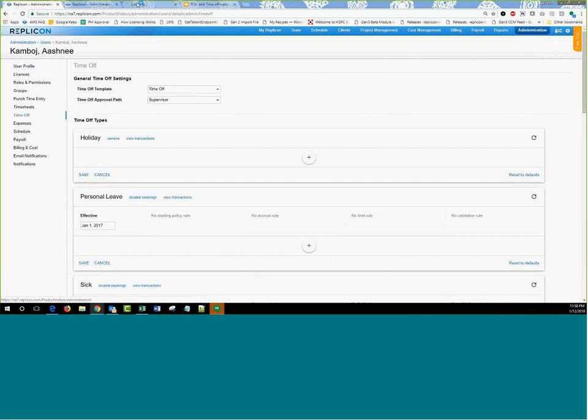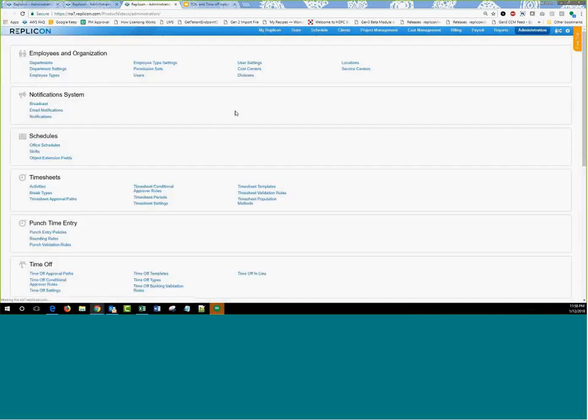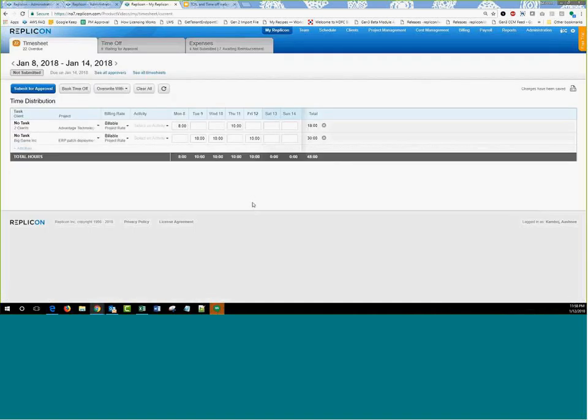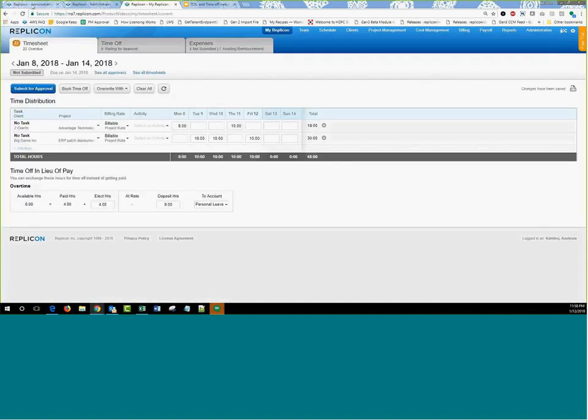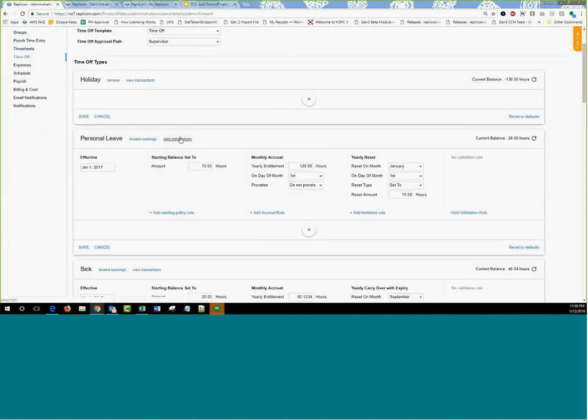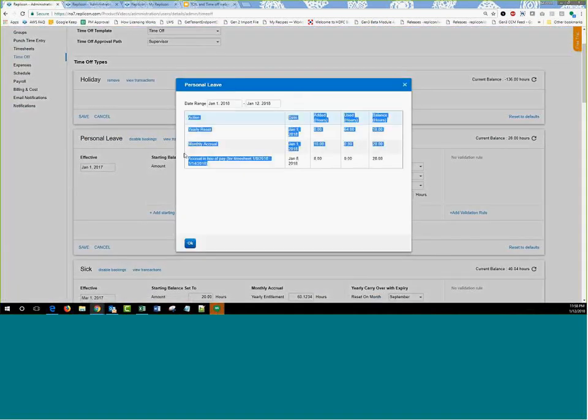Let me see, the time off type that I deposited my bank time into. Okay, personal leave. So I'm going to go to personal leave, click on view transaction, and I will have this line show up, which is called accrual in lieu of pay, and it will specify the timesheet period, and it will tell me how many hours got deposited.